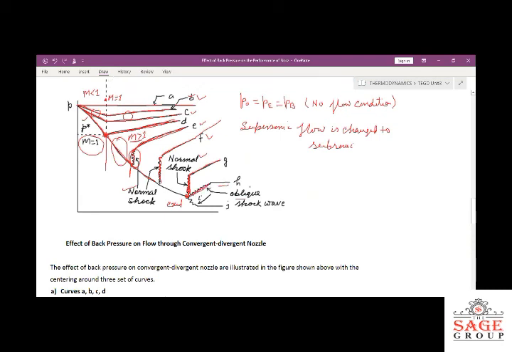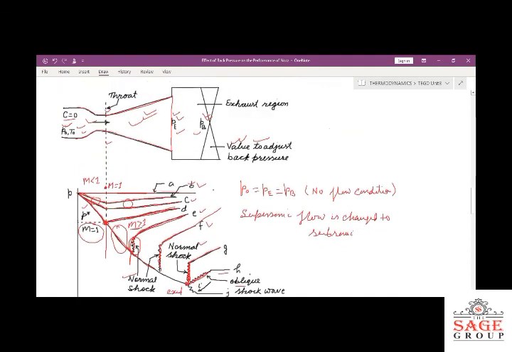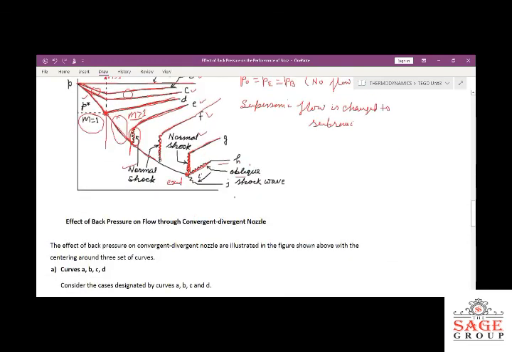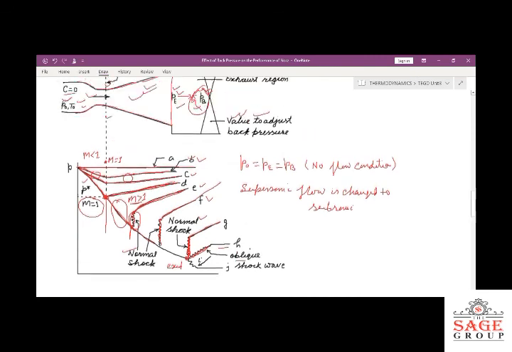Outside the nozzle, there will be generation of oblique shock waves, and there is the expansion of the fluid, but it will occur outside of this divergent portion of the nozzle.